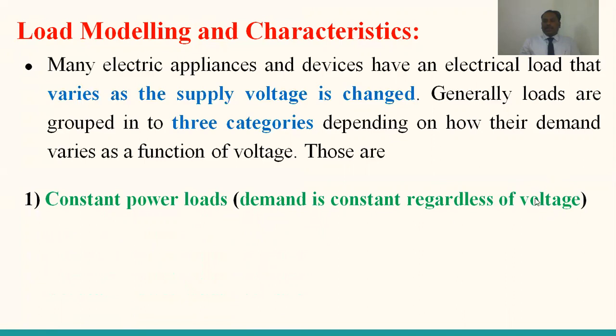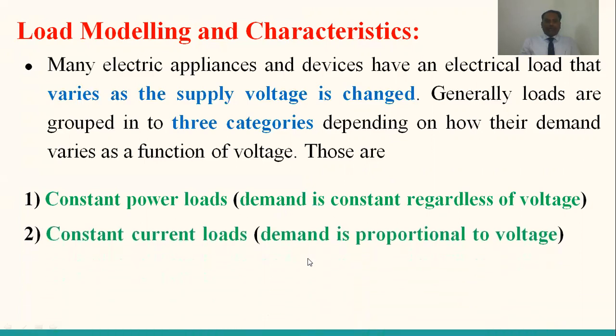With any variation in the voltage, the power is always constant. There may be a variation in voltage or current, which adjusts automatically, but here power is always constant regardless of voltage.